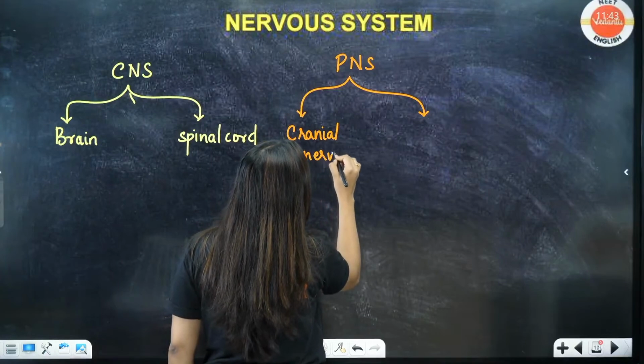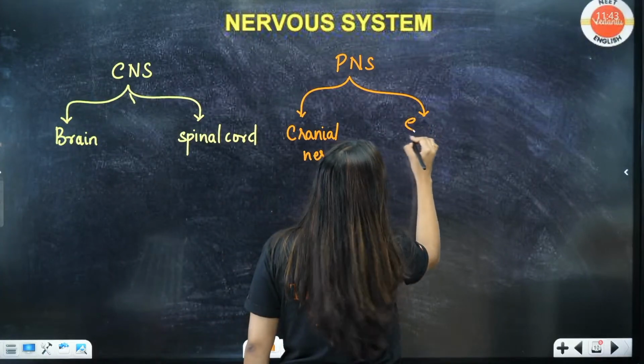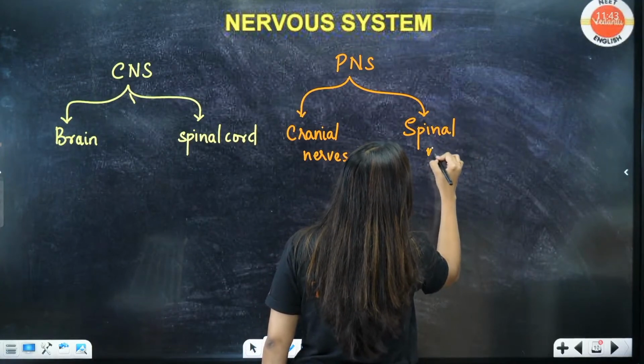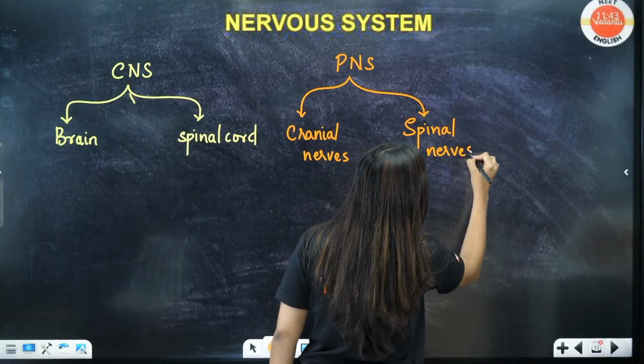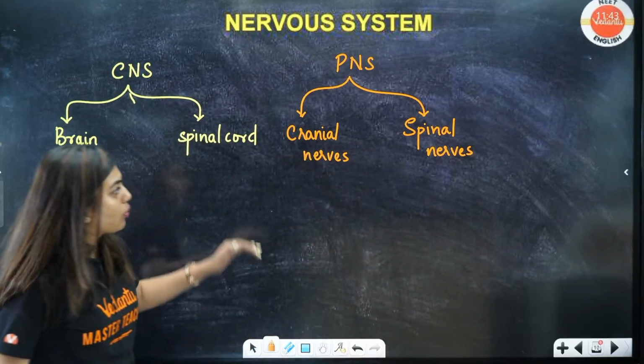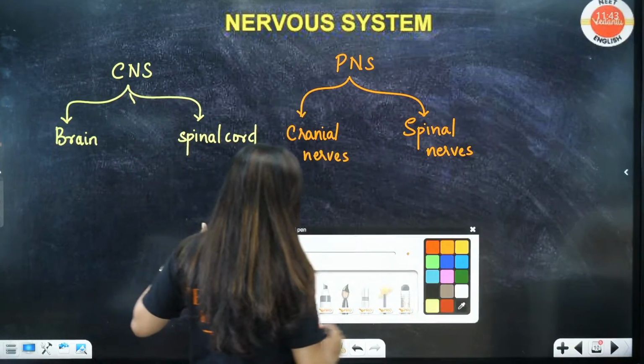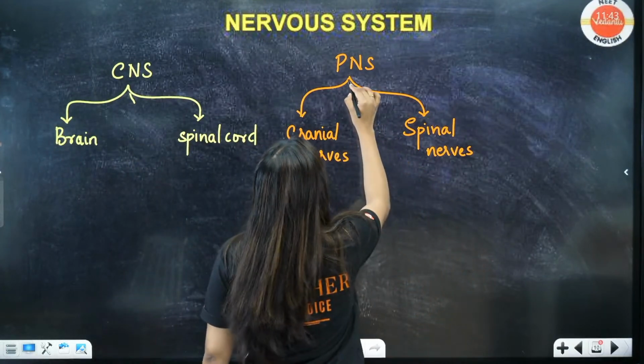How many cranial nerves do we have, students? Can anyone tell me? Is it 12? Is it 31? And spinal nerves. Let me see who is going to answer this. Okay, spinal nerves. Now, PNS is again divided into what?